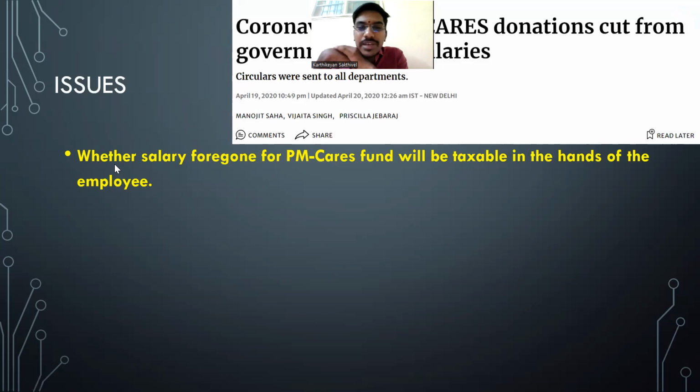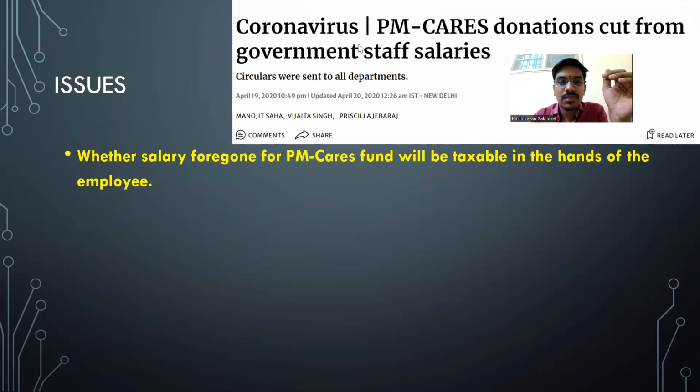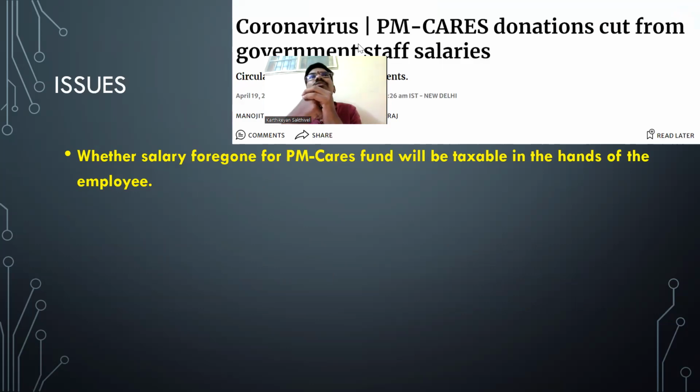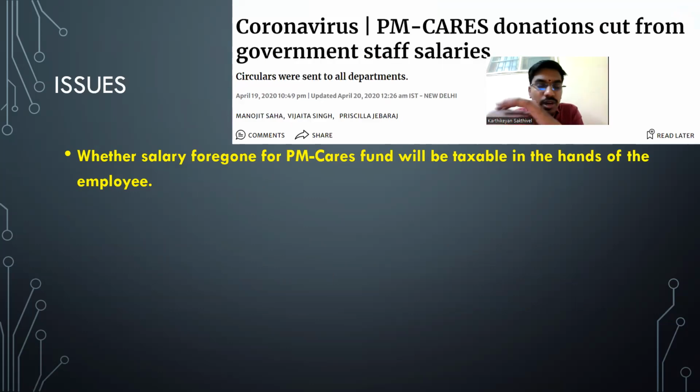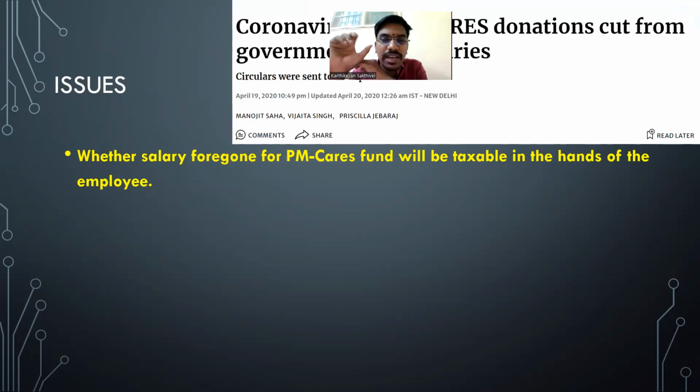So during the period of COVID, there was one huge contribution, I'll put it that way, modestly. Every company came back and said that 1 day of the employee's salary will be donated to the PM Cares Fund. Do you remember reading that news somewhere? SBI employees foregoing 1 day of salary for the purpose of the country. That amount is contributed to the PM Cares Fund. Have you read that?